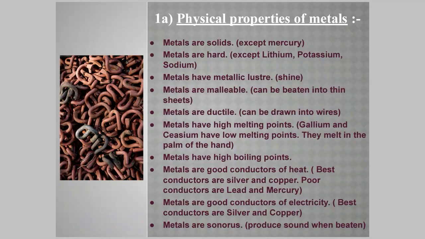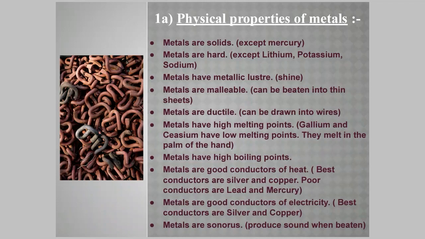Metals have high melting and boiling points, but we have exceptions, gallium and cesium. They have low melting point and they melt when placed on the palm of the hand. That means they need very less energy to melt. That means our body temperature is enough to melt these metals. The metals are good conductors of heat.